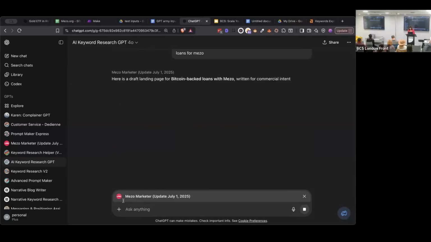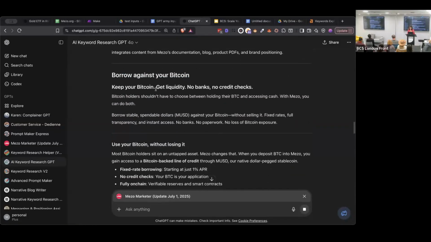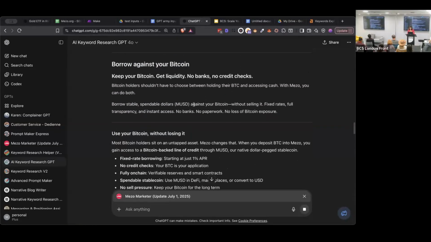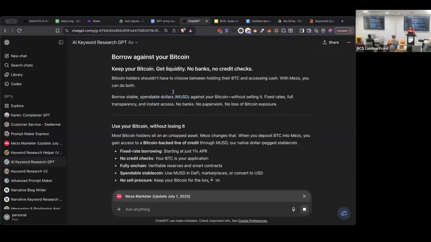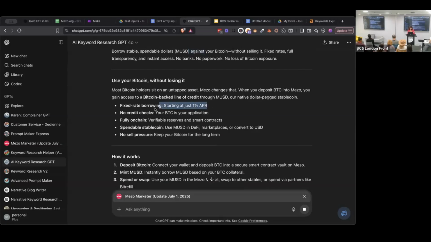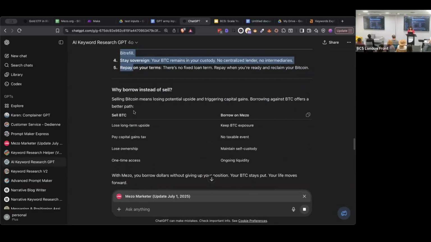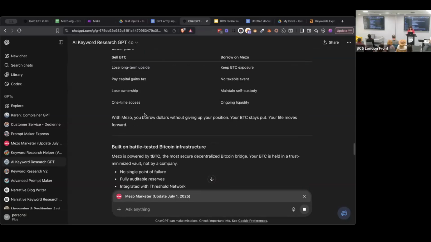You can see that this one is working, right? We can see here that it called the Meso Marketer. Cool. Borrow against your Bitcoin. Keep your Bitcoin. Get liquidity. And how do we know that it's writing like Meso? Because it's mentioning some components of this company, like this MSUD, which is a cryptocurrency, a stable coin that they issued. Now it's telling me that the APR is 1%. It's true. And it's telling me how it works and all of the advantages, right?